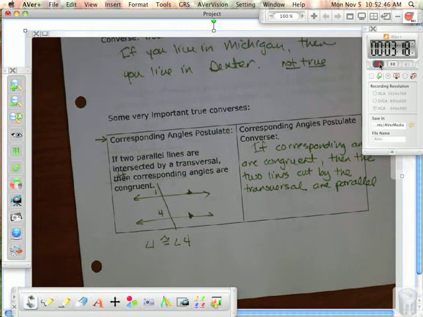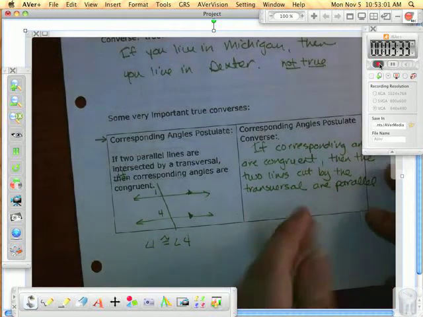It's like a flip-flop. Here they told us it was parallel, then we found out that the angles are congruent. Here, we're saying corresponding angles are congruent, then the two lines are parallel. Okay? That's the difference. So turn the page.